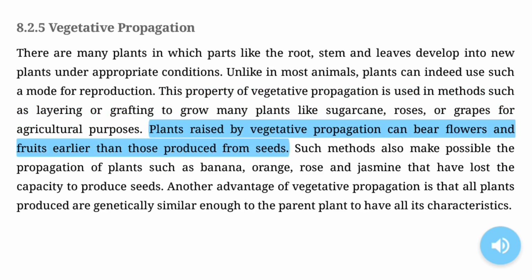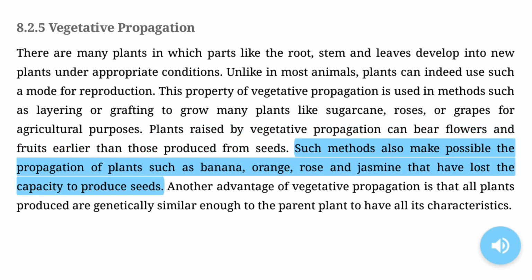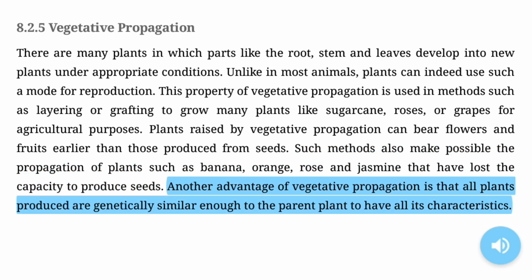Plants raised by vegetative propagation can bear flowers and fruits earlier than those produced from seeds. Such methods also make possible the propagation of plants, such as banana, orange, rose, and jasmine that have lost the capacity to produce seeds. Another advantage of vegetative propagation is that all plants produced are genetically similar enough to the parent plant to have all its characteristics.